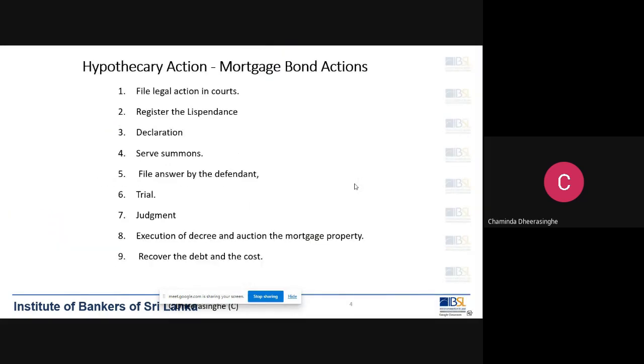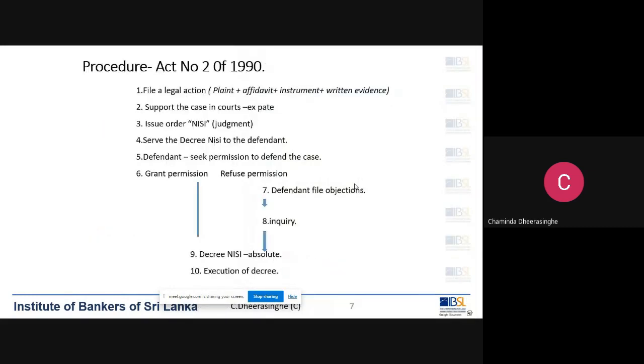So execution of decree means the fiscal officer can go and seize the properties of the borrower, and also properties of the customer and the guarantors, and auction the property and recover the money and settle the dues of the bank.